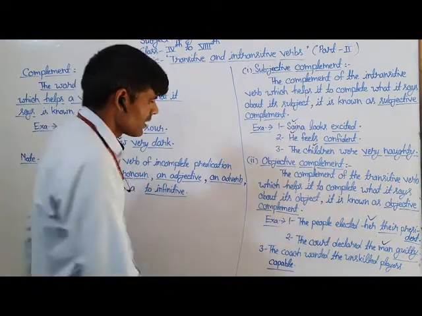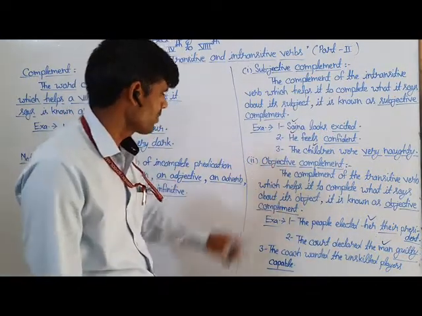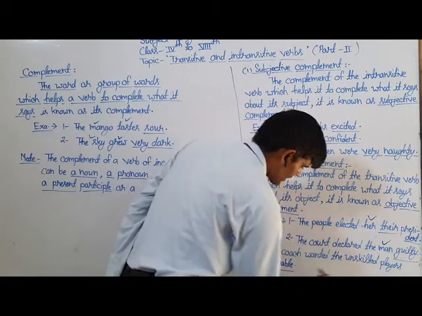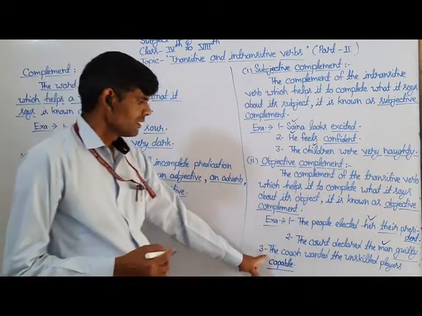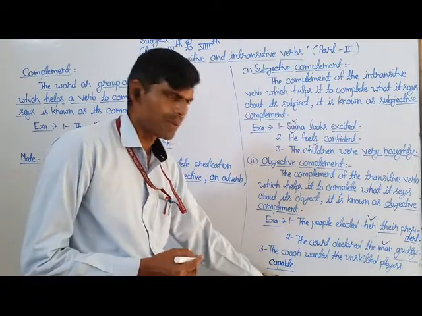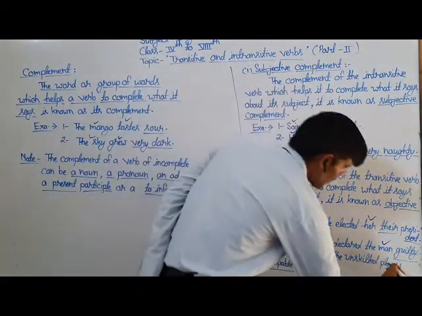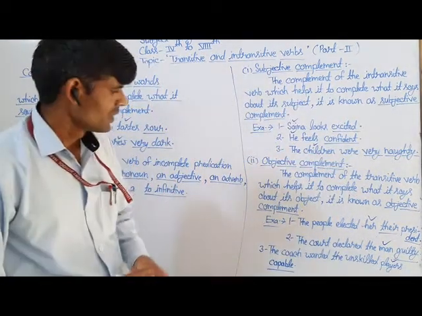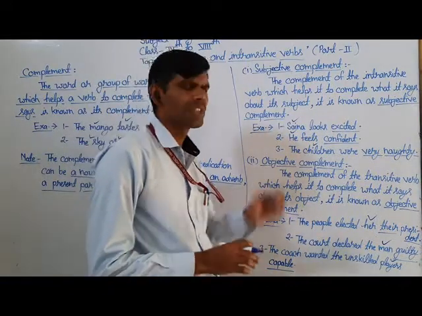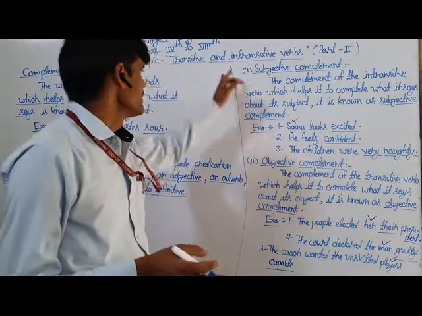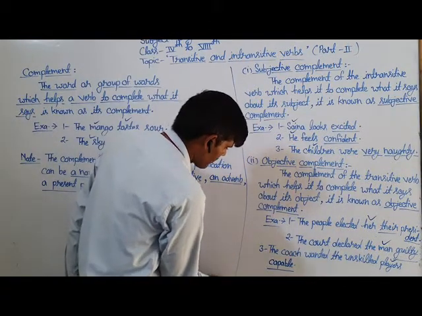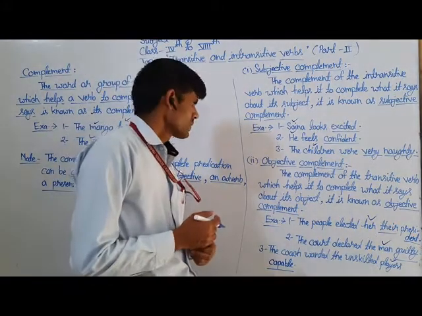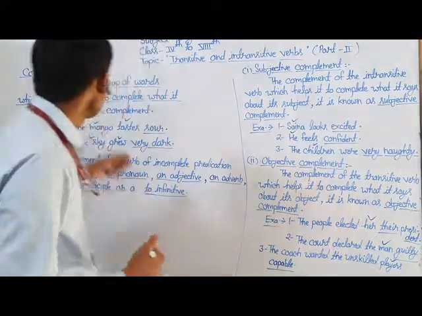complement. In the same way, here is the third example of this topic, and that is, the coach wanted the unskilled players capable. Here, in the third example, the underlined word capable gives additional information or details about its object, unskilled players. So it is also counted as an objective complement. Students, watch it very carefully, and you have to know all these definitions and examples related to this topic. So now have a quick look once again please.